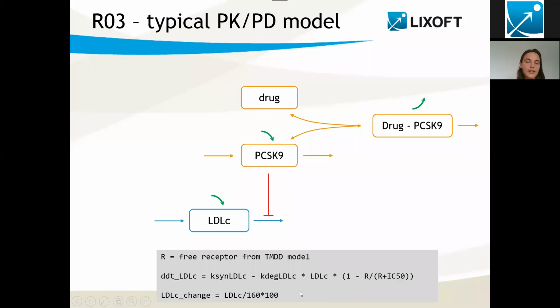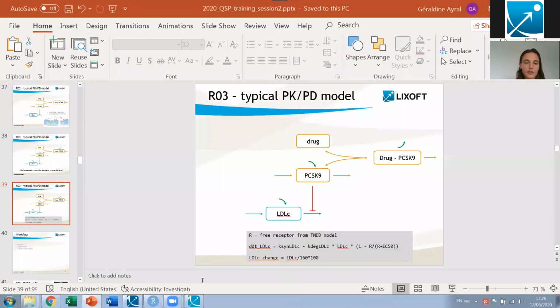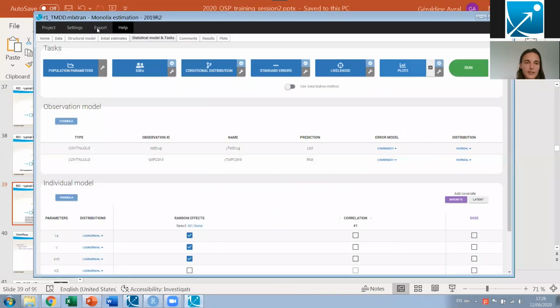And then, actually, in the dataset, what has been done is that LDLC is recorded as relative to the population baseline. The population baseline is at 160 milligrams per deciliter. So I have done the same transformation in the model, so that we're gonna compare things that are comparable. So let me open this second run.